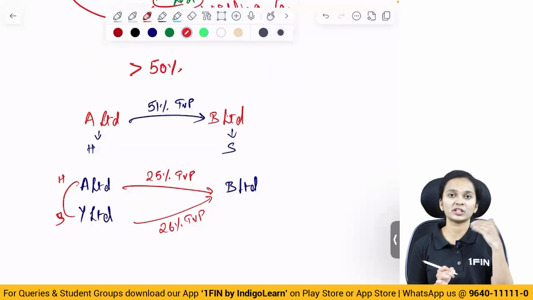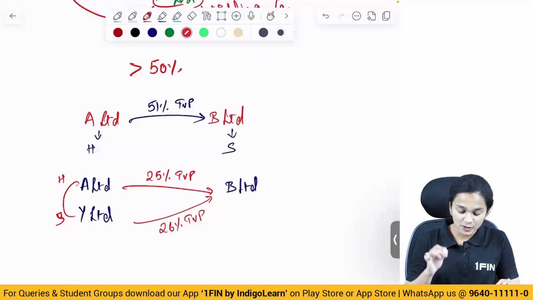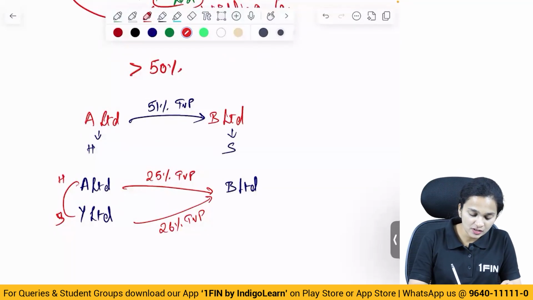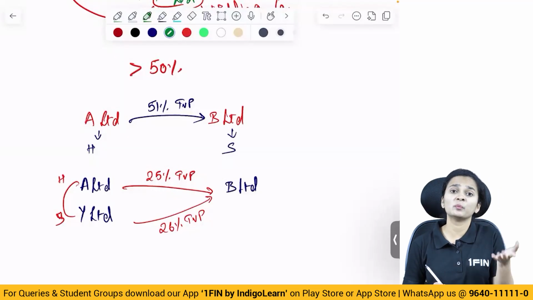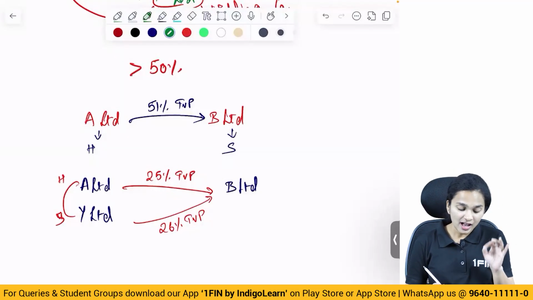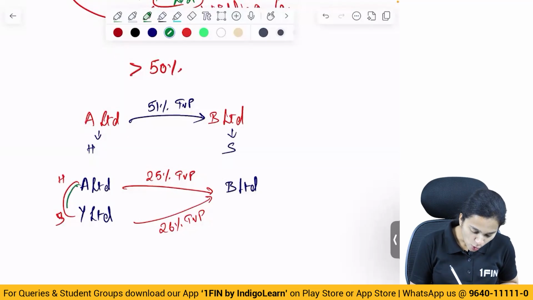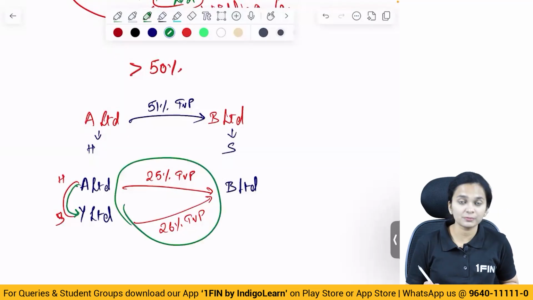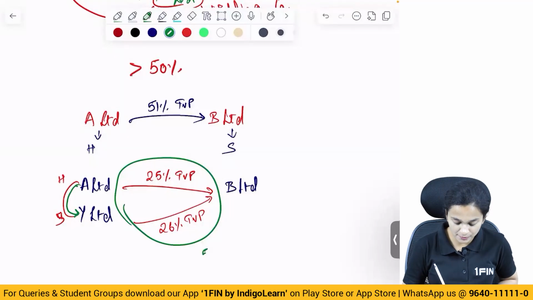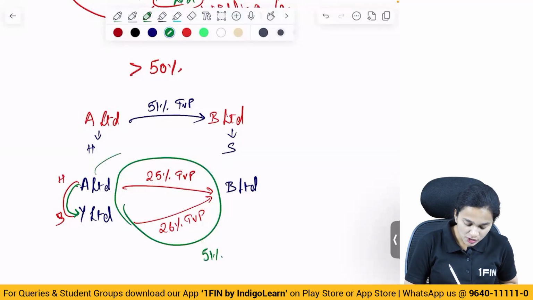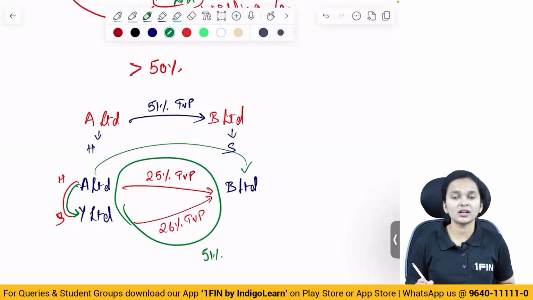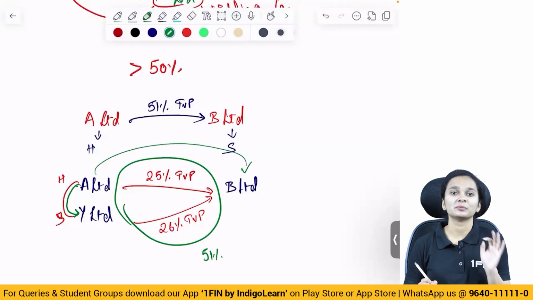So Y is its subsidiary. Here, what is the holding of A in B? 25%. Will it become the holding? No. However, A Limited along with its subsidiary, what is the total holding percentage? It is 51%. Is it more than 50? Yes. So in this situation also, A Limited will become the holding company of B Limited.